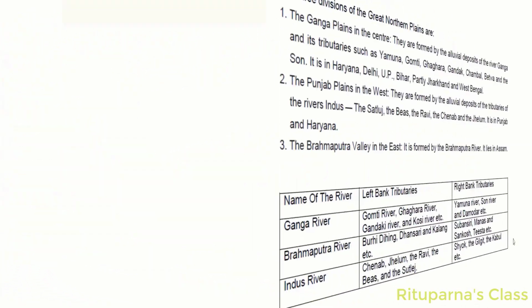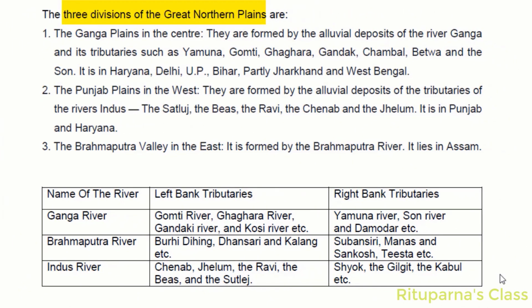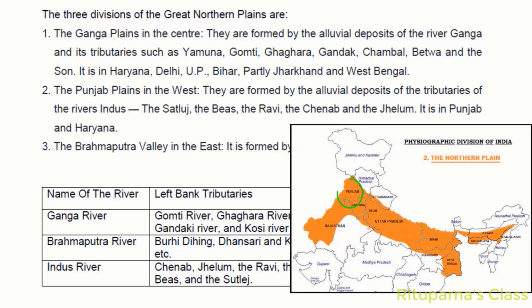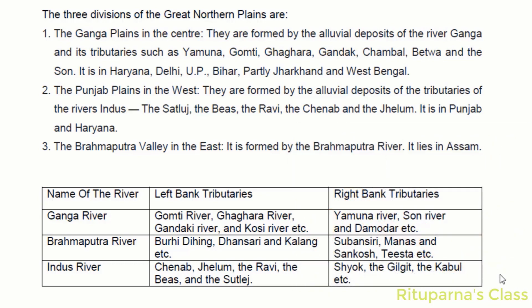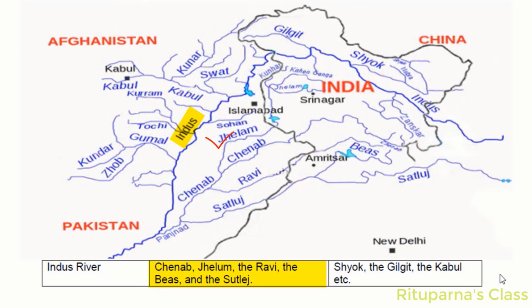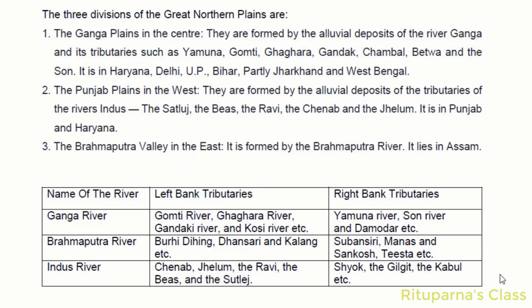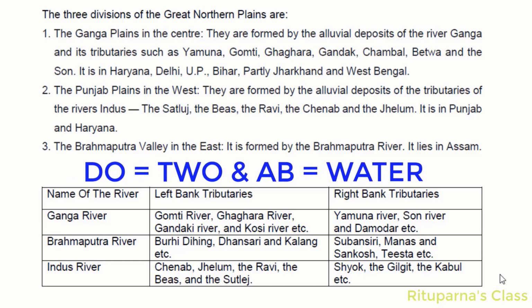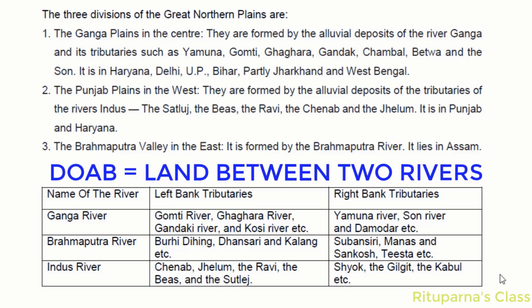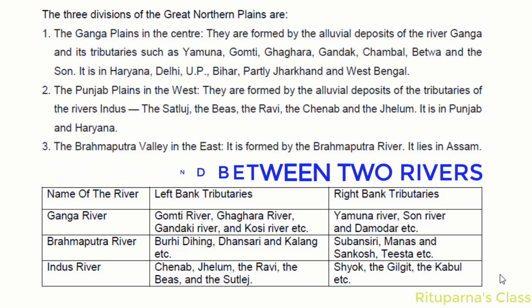The northern plain is broadly divided into three sections. The western part of the northern plain is referred to as the Punjab plains. They are formed by the Indus and its left bank tributaries. The left bank tributaries are the Jhelum, Chenab, Ravi, Beas and Satluj. This section of the plains is dominated by Doabs. Do you know what is the meaning of Doab? Do means two and ab means water. So, Doab means land between two rivers.